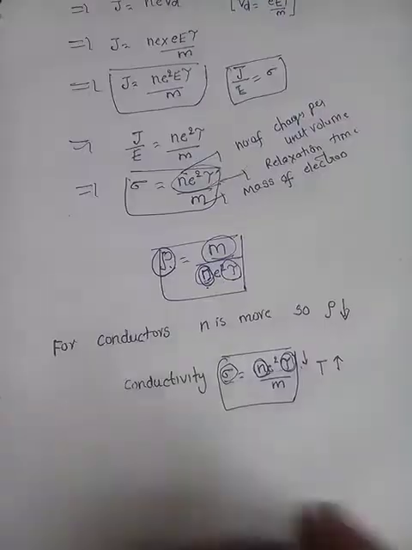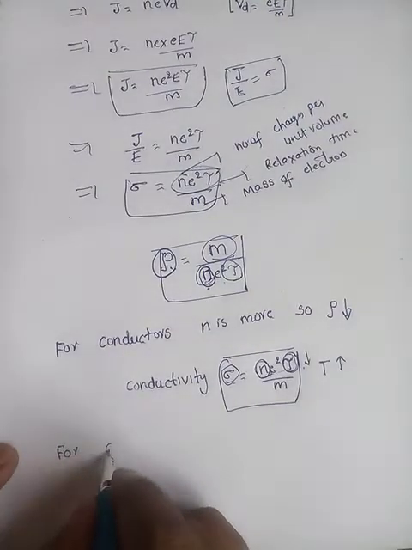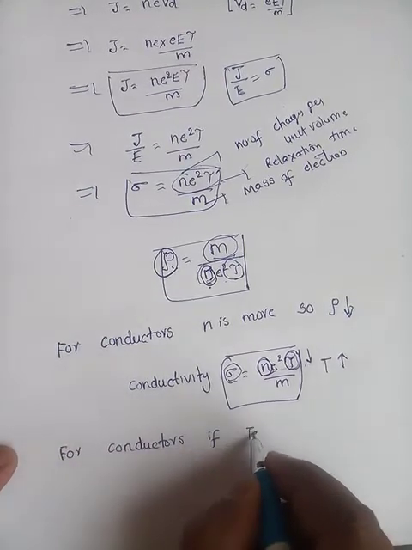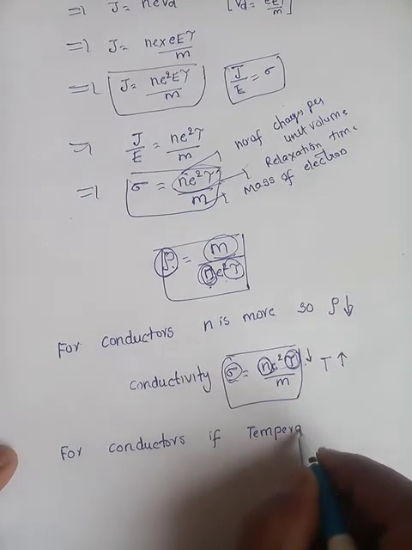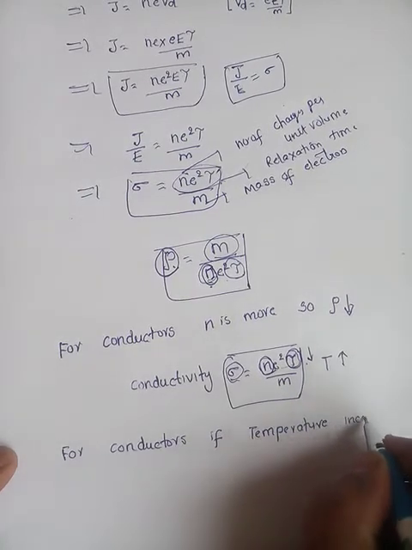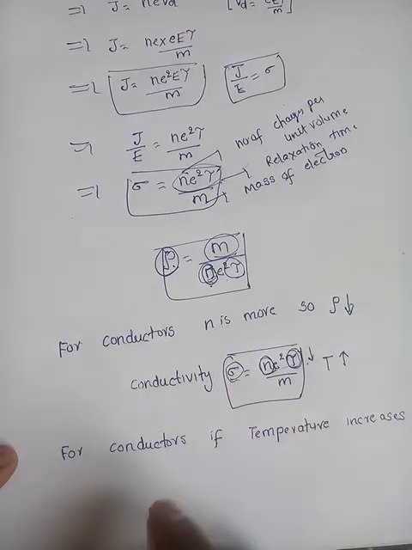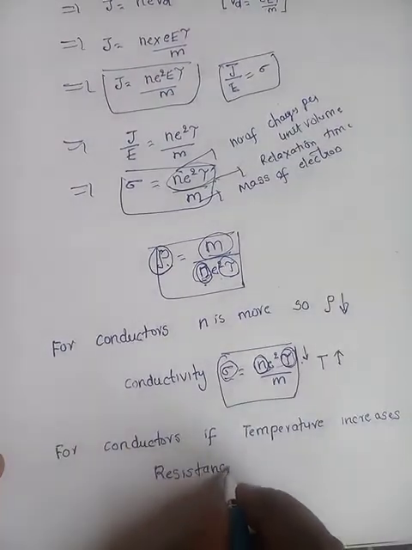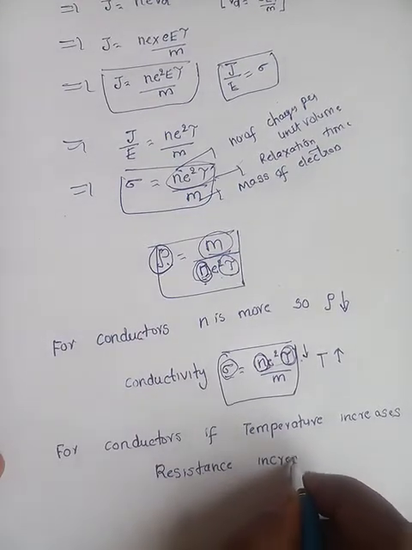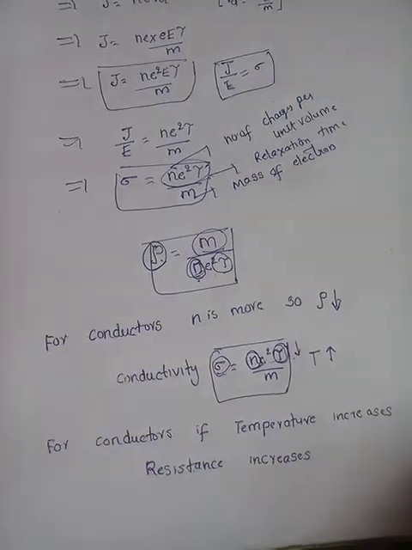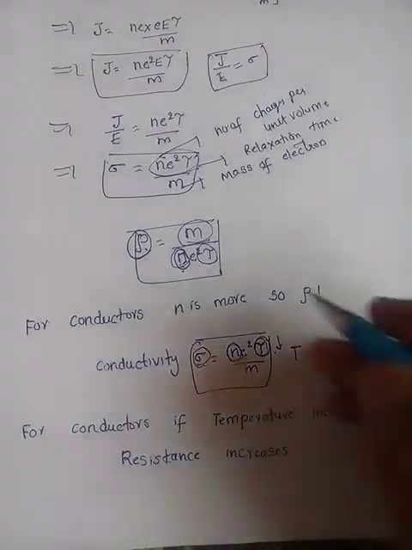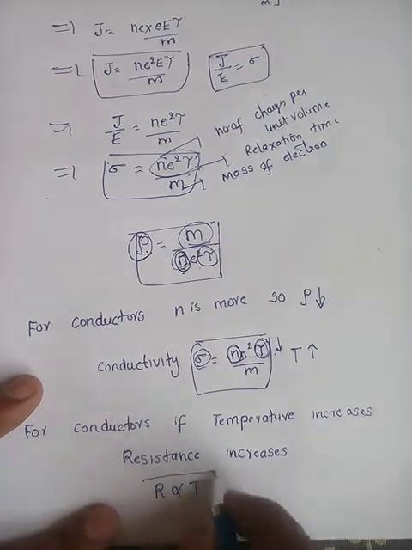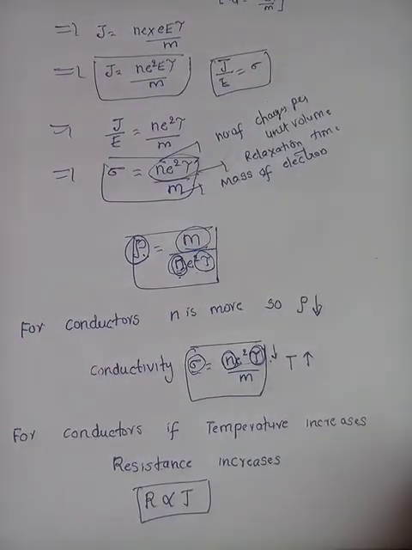So for conductors, if temperature increases, resistance increases, or resistivity also increases. So what we can say here is that resistance is directly proportional to temperature for conductors.